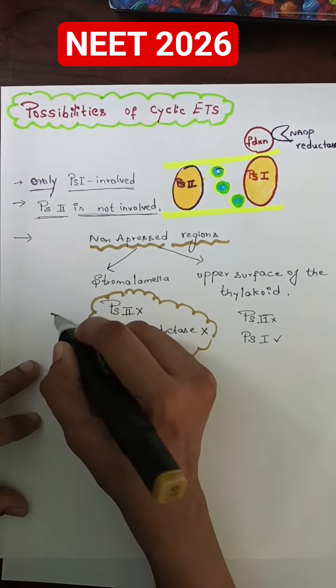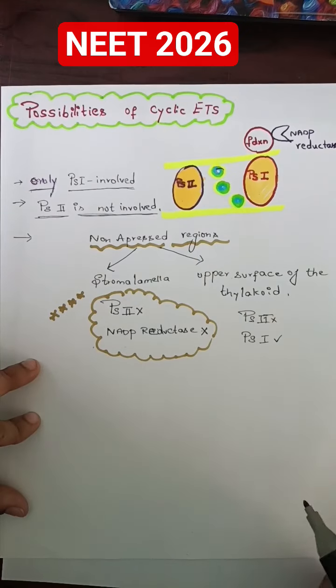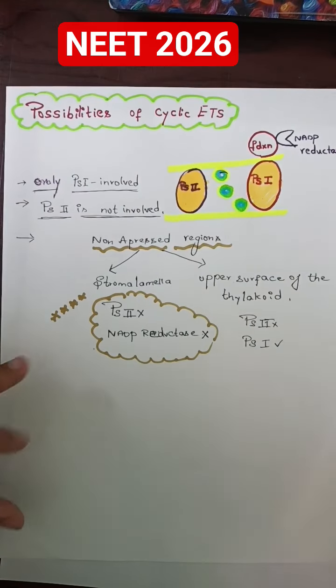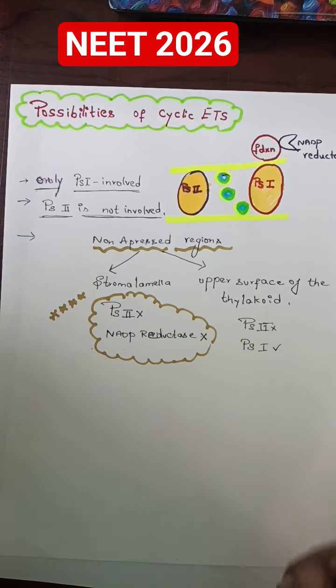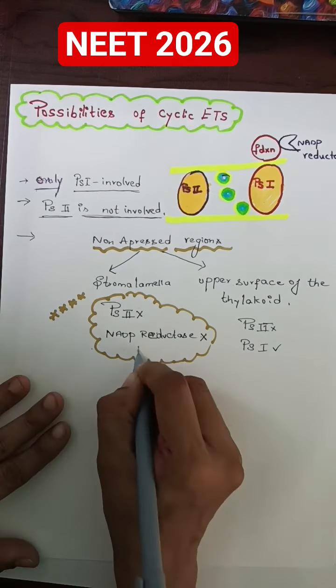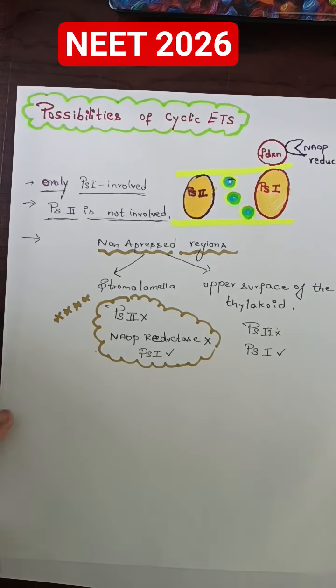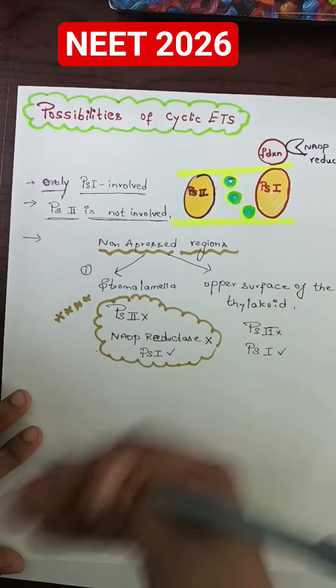And here this is a wonderful MCQ. The stroma lamella lacks PS2 and NADP reductase. But here, the upper surface of the thylakoid lacks PS2, but there is presence of only PS1. Another thing: when stroma lamella lacks PS2 and NADP reductase, there is presence of only photosystem 1. And I said the photosystem 1 alone is involved in the cyclic ETS. So right, this is a wonderful first MCQ.